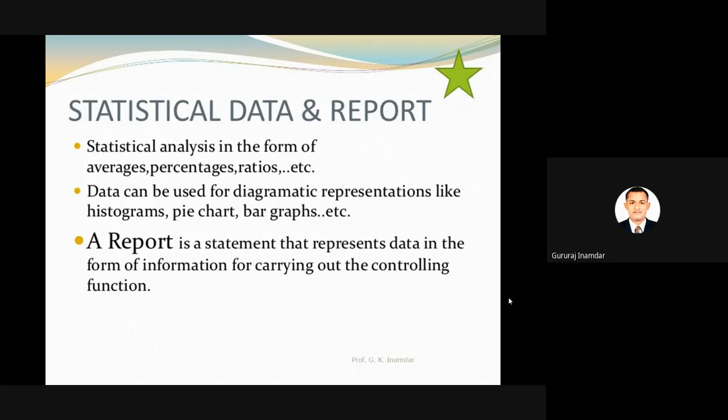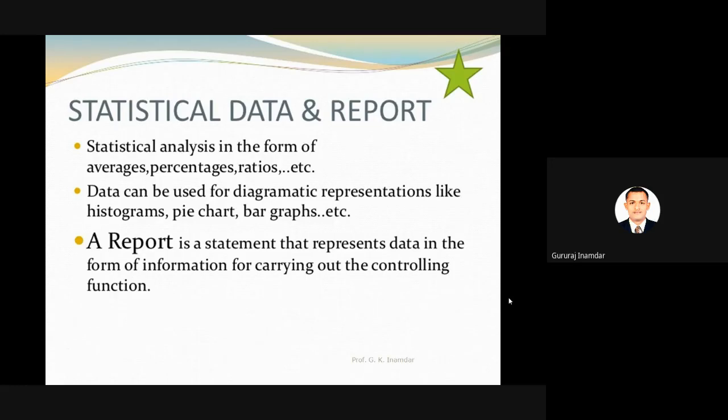Whatever analysis we have done, whatever process, whatever formulas we have used for the controlling, the output in terms of data or in terms of report is the statistical data and report. Statistical analysis in the form of averages, percentages and ratios. So statistical data will give us the output in terms of average, percentage or ratio, etc.